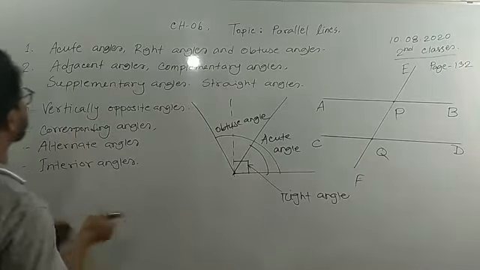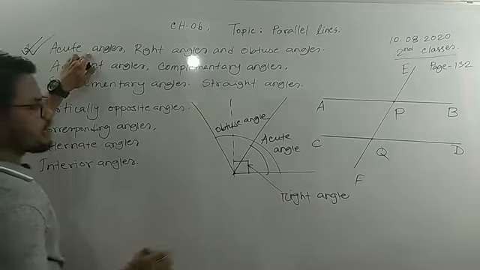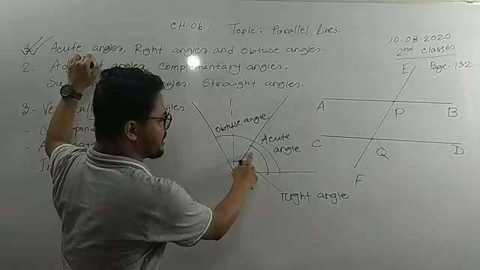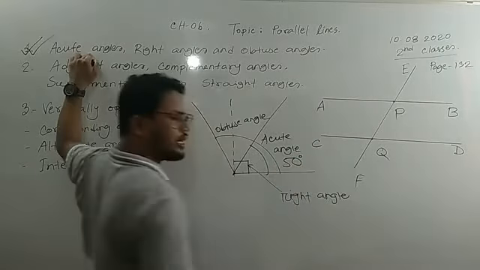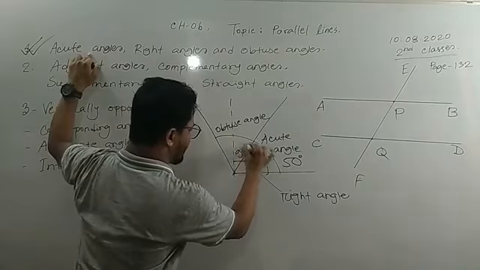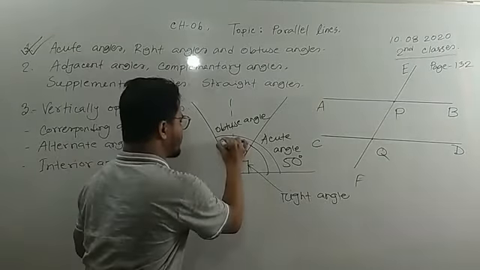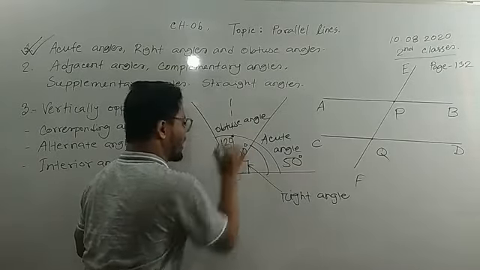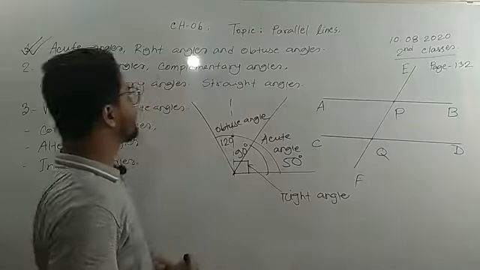So my dear students, first of all, acute angle: the angle which measures less than 90 degree, it may be 50 degree or 45 degree, 60 degree, 89 degree. And this is the 90 degree angle, the right angle. The angle which is greater than 90 degree, it may be 120 degree or 91 degree, but smaller than 180 degree, is called an obtuse angle.